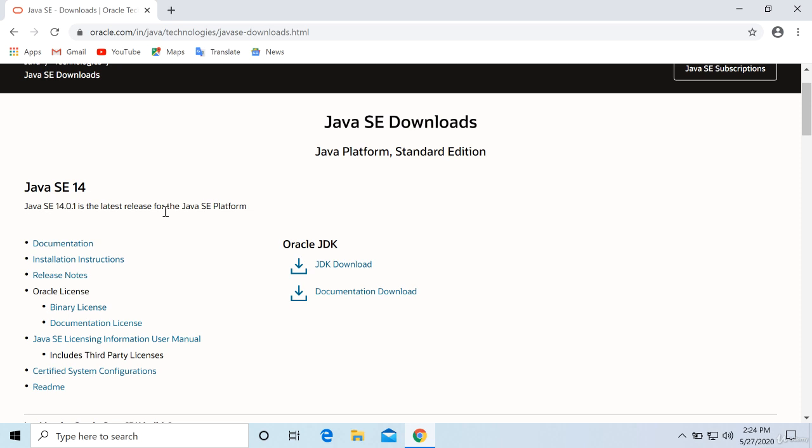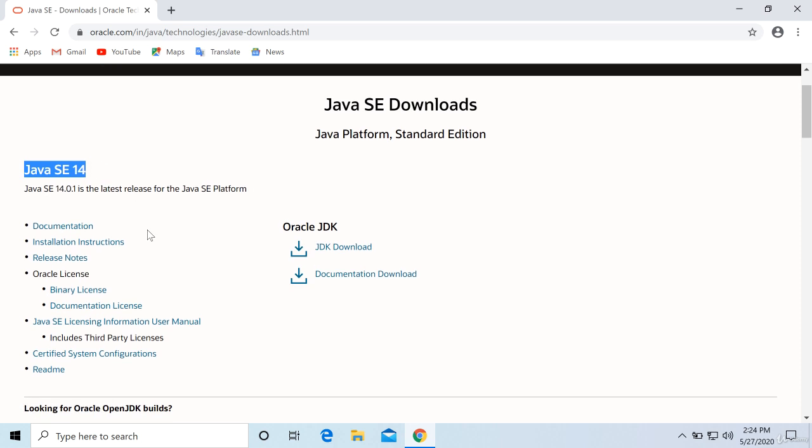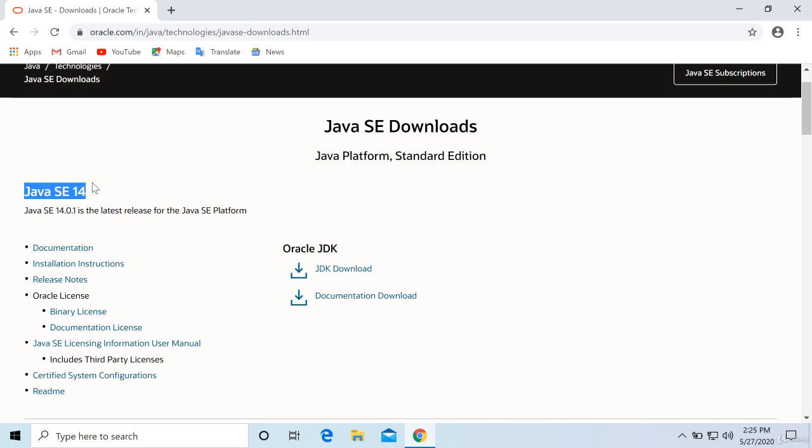Now if you read the things properly here, the first thing is Java SE 14. So the latest version, that is 14, is available here, right? So right now, to this date, version 14 is available. So whenever you are downloading it, whatever the version is available, the fresh version, you can download that one, right? I may be using version 13 in my codes. It doesn't make a difference if you're using a latest version also. And if any updates are there in the latest version, I will be adding them to the course. So just download the latest version.